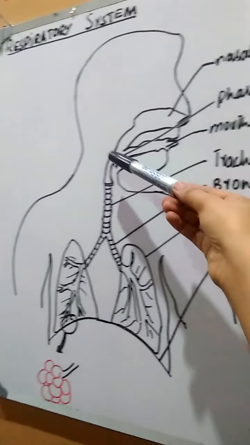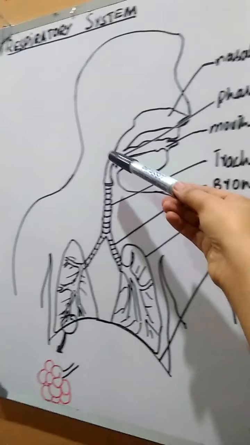The major passageway of air is through the nasal openings, but it can also enter through the mouth cavity because both of them are opening into the same region, which is called the pharynx region. This is the pharynx region, which is a common point for both the nasal and oral openings.